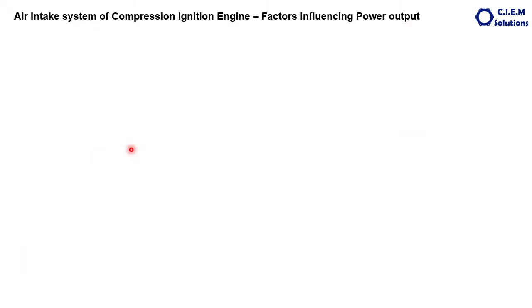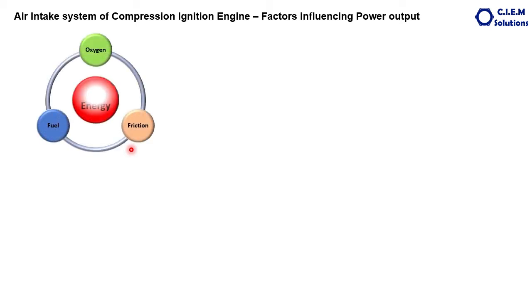Before going to the air intake system circuit, let us have a brief look at which are all the factors influencing the power generation inside the engine. We have discussed this in the initial phase of these videos. To generate the power inside the engine, mainly three elements are required. One is the oxygen, second one is the friction, the third one is the fuel. Combining these three elements generates the heat energy or thermal energy inside the engine.